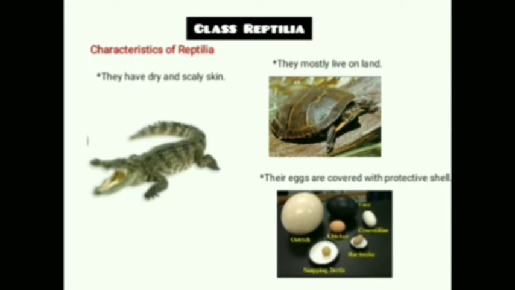These are the characteristics of Reptilia. Number 1 is they have dry and scaly skin. Second is they mostly live on land. Now the third one is their eggs are covered with protective shell. Have you got it?